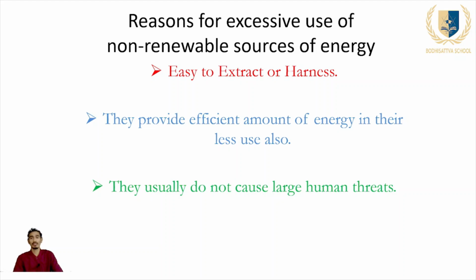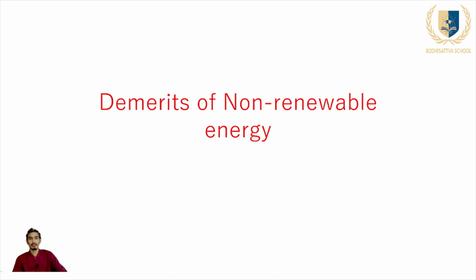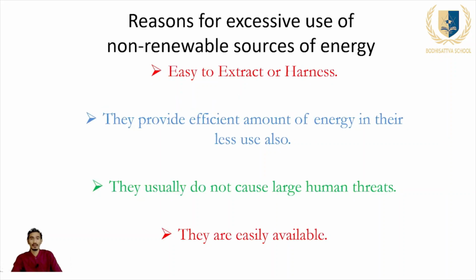And the next reason for the excessive use of the non-renewable energy is they usually do not cause large types of the human threats. For example, hydroelectricity. If accidentally the hydroelectricity may cause electrocution to the human beings, they may die immediately. These types of the human threats usually do not occur in the use of the non-renewable sources of the energy. That's why the people tend to use these sources of non-renewable energy. They are also easily available.